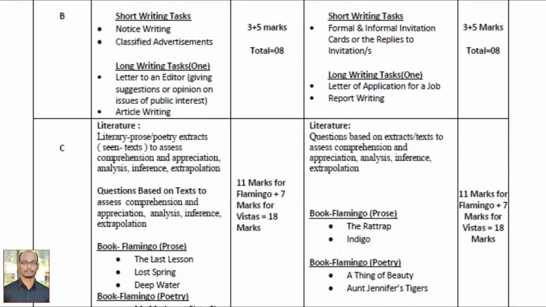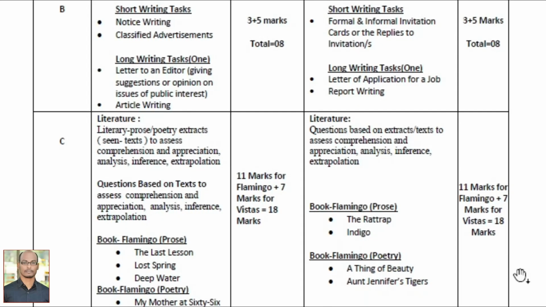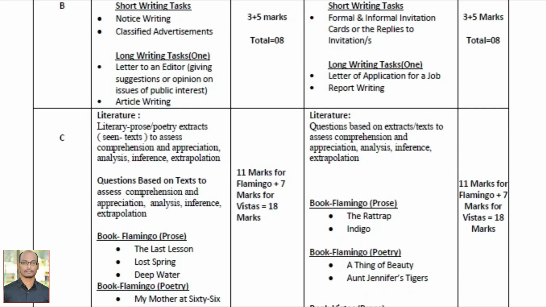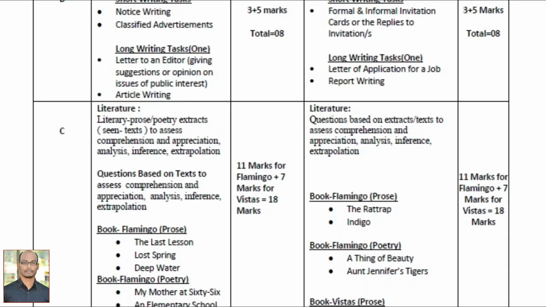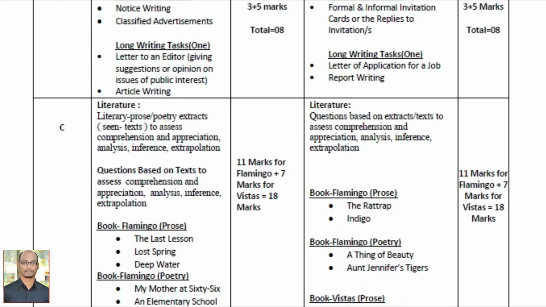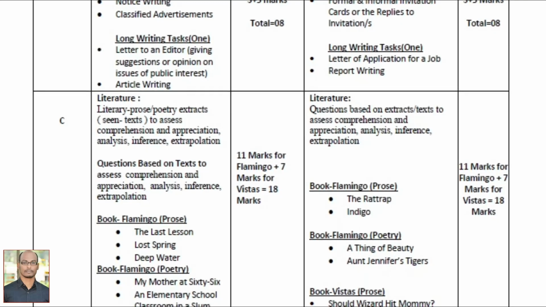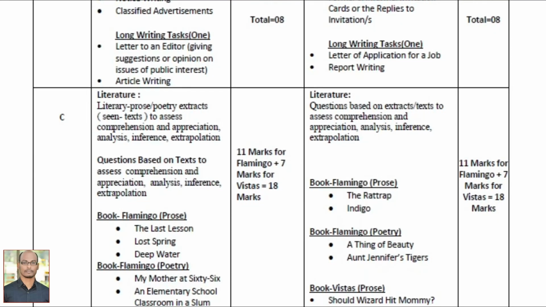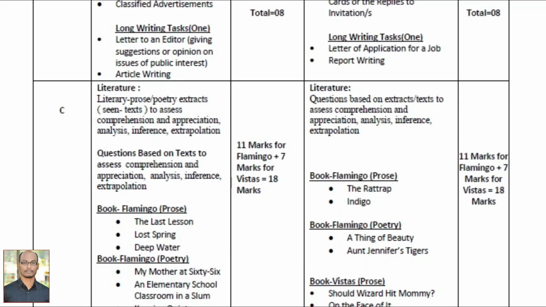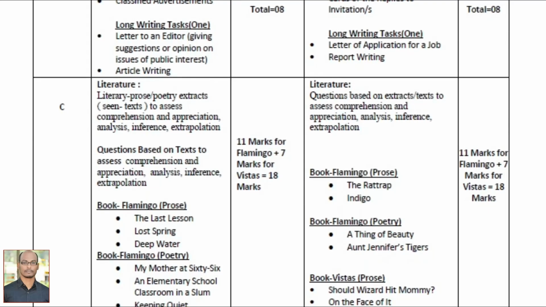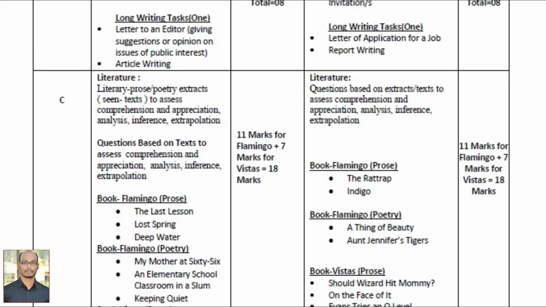So total you have for section B 8 marks. Now let us go to section C. In section C you have the literature part. So what is included in your literature part? Literary prose, poetry extracts, scene text to assess comprehension and appreciation, analysis, inference and extrapolation. To put it simply, you are going to get questions based on the given text to assess comprehension and appreciation, analysis, inference and extrapolation.